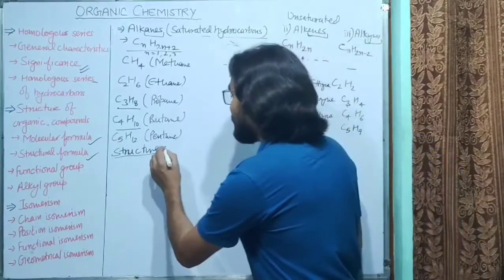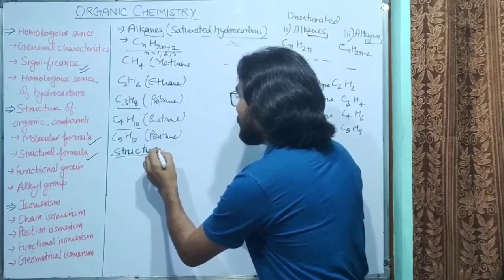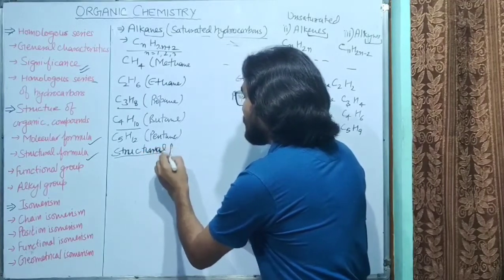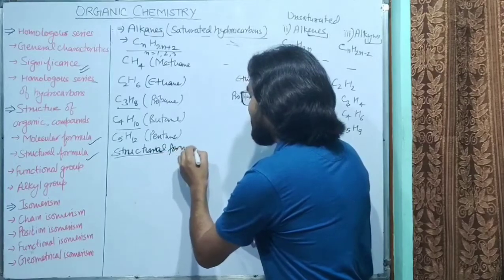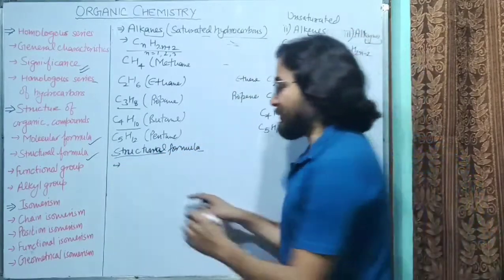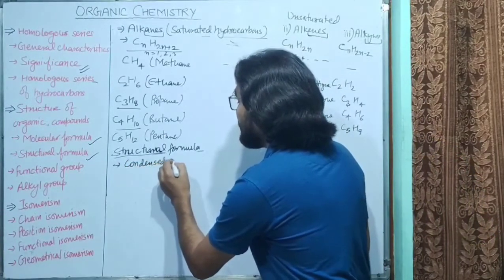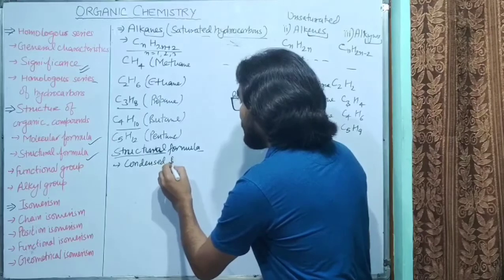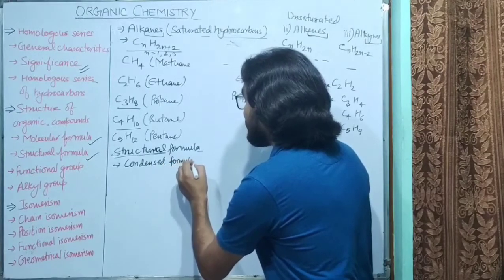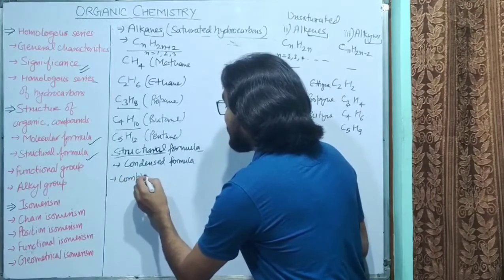Now, if we talk about the structural formula, there are 2 types of structural formula. One is called condensed structural formula, and the second is complete structural formula.